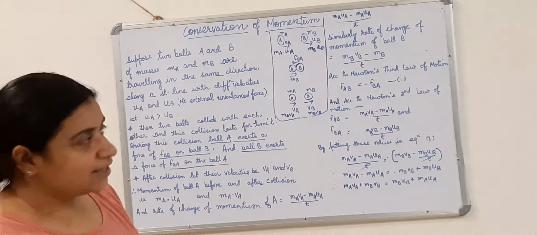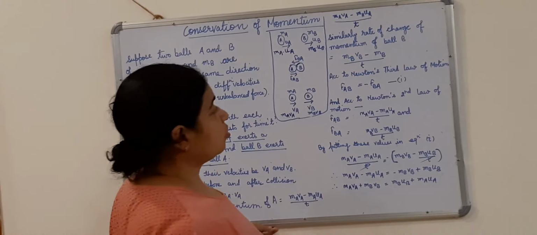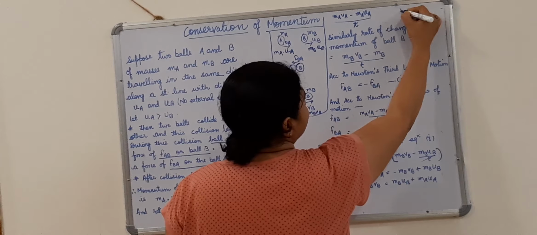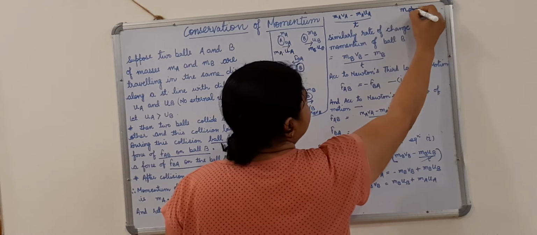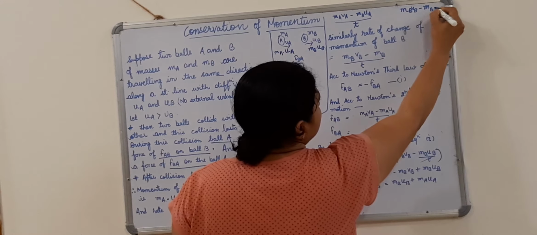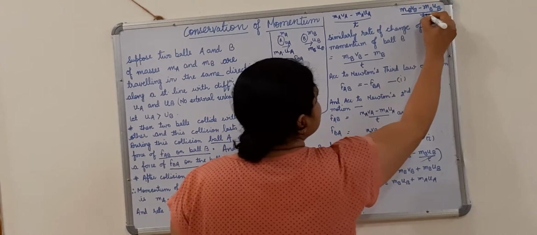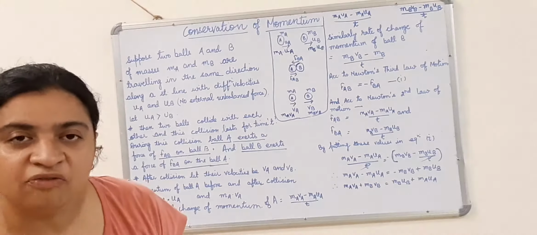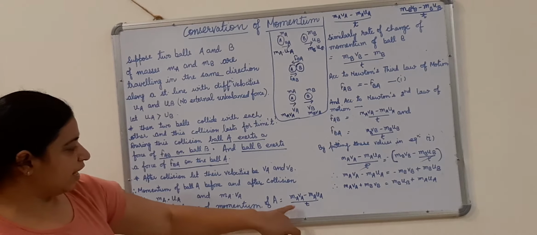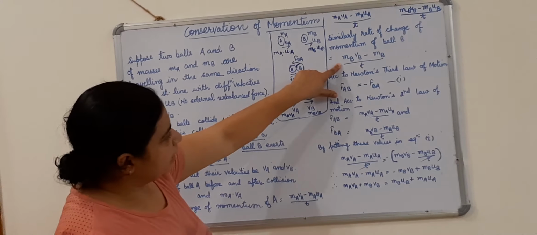Similarly, the change in momentum, not velocity, of ball B is MBVB, this is the final momentum, minus MBUB, this was the initial momentum, and upon T, this is the rate of change of momentum of ball B. This is the rate of change of momentum of ball A. Similarly, the rate of change of momentum of ball B.